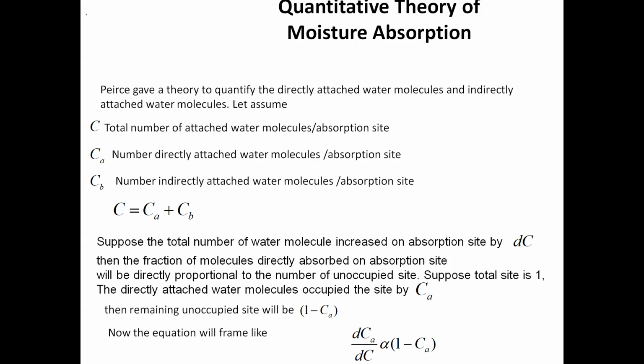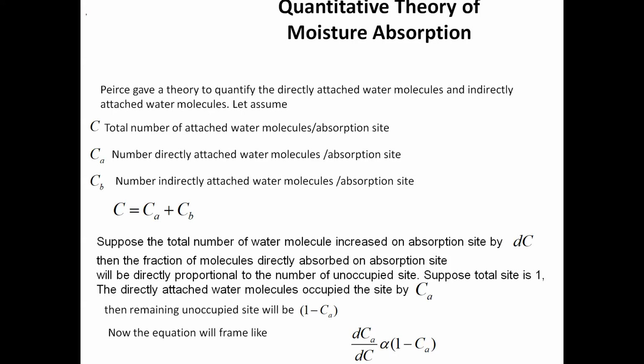This is quite important. Suppose the total number of water molecules increased on absorption site by DC. Initially it was C. Now I'm saying that it has increased by DC, means a fractional increment is registered there. Then the fraction of molecules directly absorbed on absorption site will be directly proportional to the number of unoccupied sites. Are you getting this point?